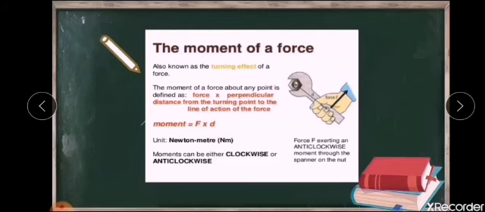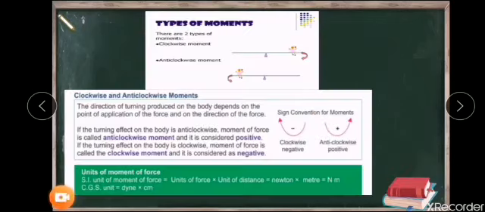The unit is measured in Newton meter. Depending on the direction of turning of objects, moment can be classified as clockwise moment and anti-clockwise moment. If we are turning it in the anti-clockwise direction, we call it anti-clockwise moment, which is always taken to be positive. Similarly, if we turn it in the clockwise direction, we call it clockwise moment, which is always considered to be negative. We have already seen the SI unit is Newton meter. If you are asked for a smaller unit, the CGS unit is dyne centimeter.